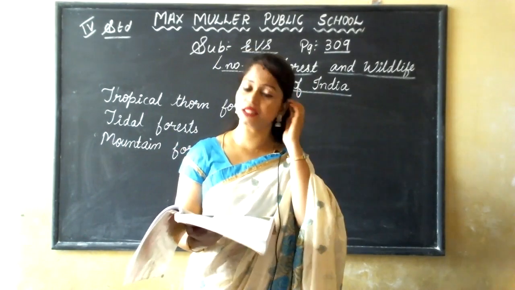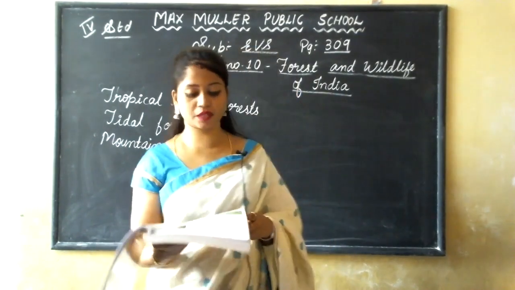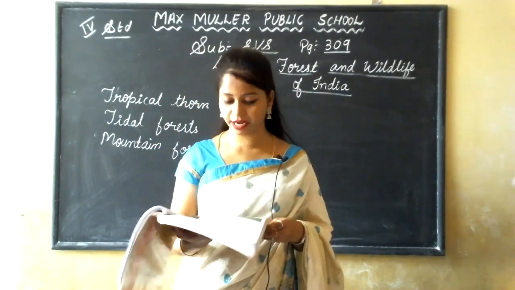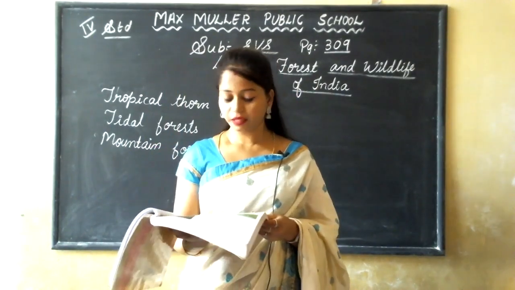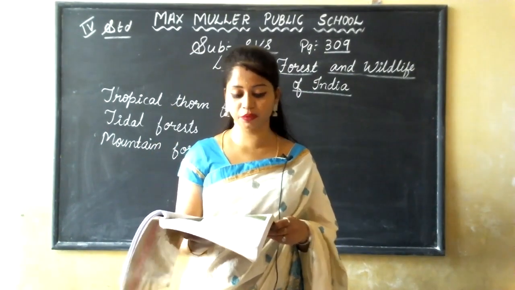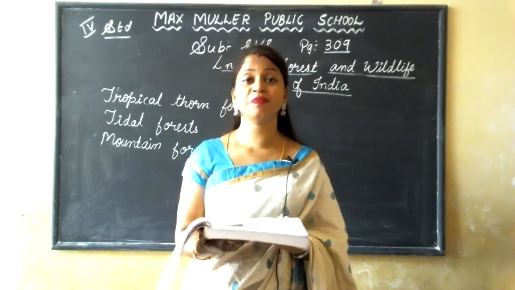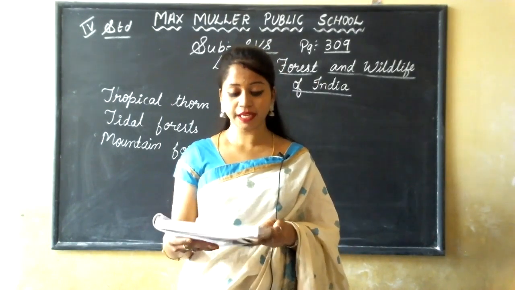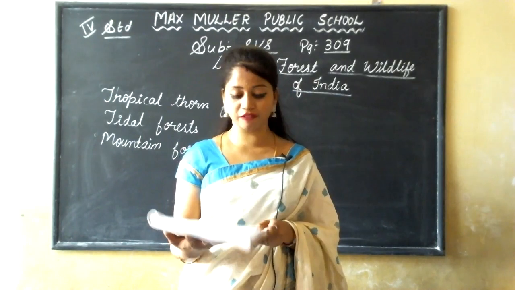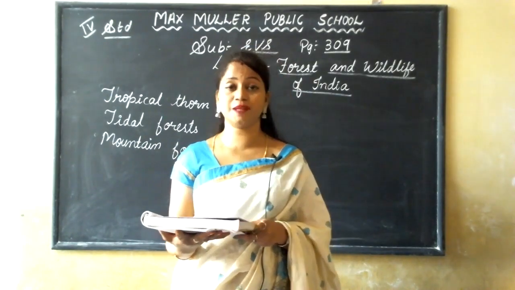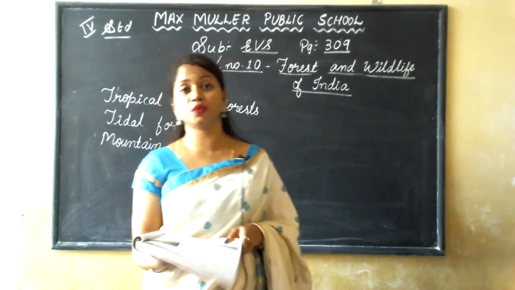This forest is found in dry areas with very little rainfall. The trees and shrubs have long roots here, sharp thorns and small leaves. The trees and shrubs have long roots because why?